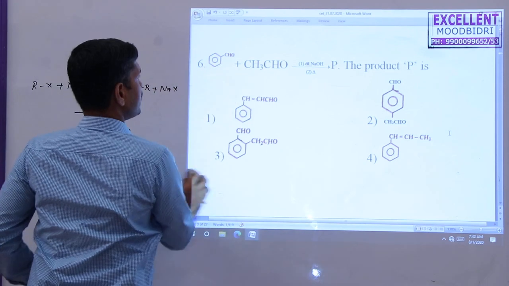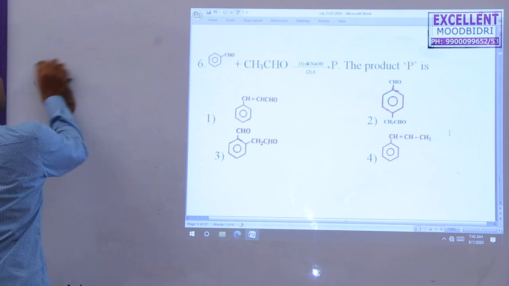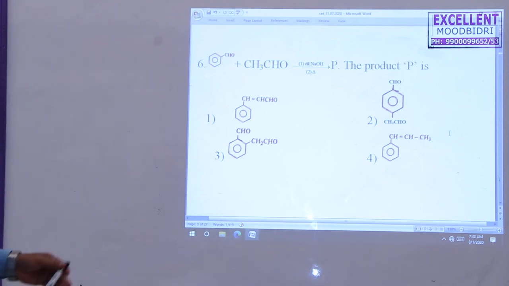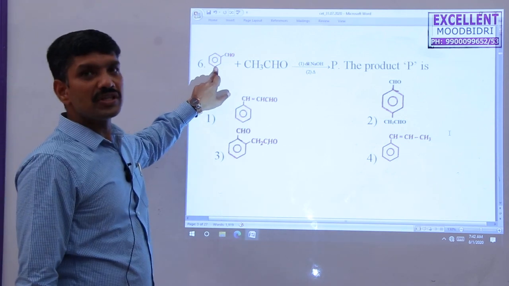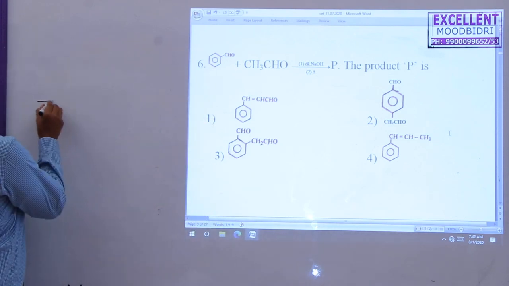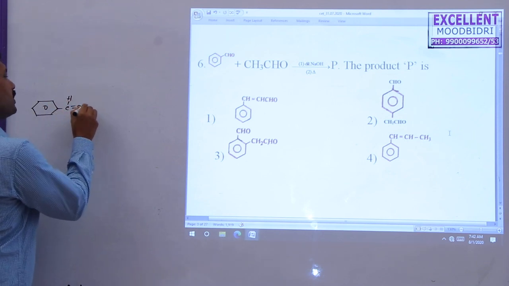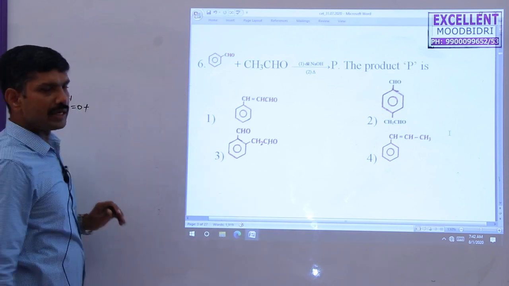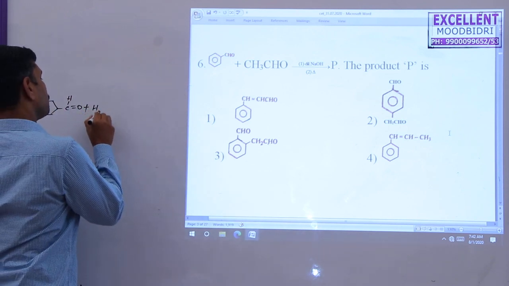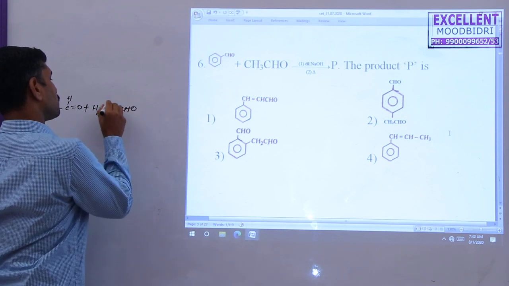Benzaldehyde plus acetaldehyde gives P. The product P in the following. This is an example of the Claisen condensation reaction. So here, an aromatic aldehyde, C6H5CH double bond O, is treated with acetaldehyde, CH3CHO. An alpha hydrogen atom is required.